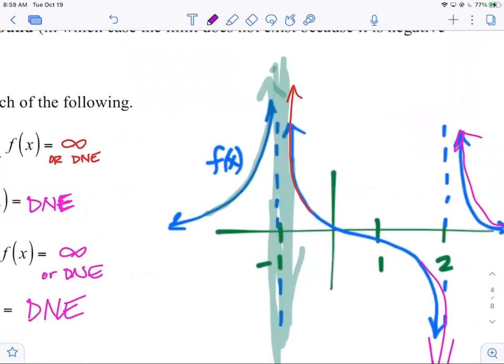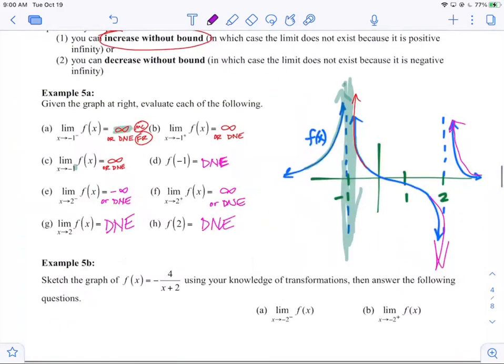But look what we did last week. We also found that a limit at an x value could fail to exist for a different reason, right? Because the y values increase without bound. There is no limit to how high they will go, or they can decrease without bound. Okay, so DNE is kind of like a catch-all category. In fact, some people developed the mantra, when in doubt, DNE, because it encompasses a lot of different circumstances. And I'll say that's a great mantra if you add to the end, comma, and don't be in doubt, right? When in doubt, DNE, comma, but don't be in doubt. Know what you're doing, right? DNE does not exist. Vertical asymptote, non-removable infinite discontinuity.